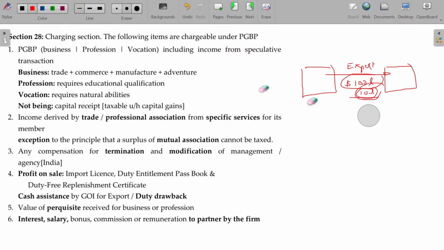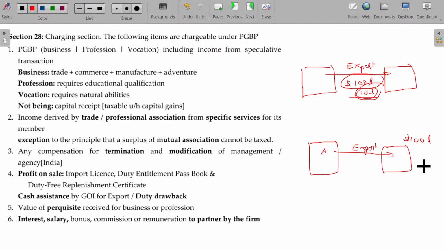Cash assistance. Okay. Now what happens, you export $100 lakhs. The government wants to give you 10 lakhs dollars. "I am very happy, so I am offering you 10 lakhs." Immediately A says, "Sir, don't give me 10 lakhs, because later on I have to import some material for export purposes, some raw material, some ingredients." "Oh, do you want to import? If you want to import, you have to pay the duty."